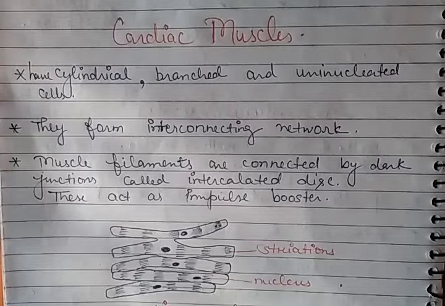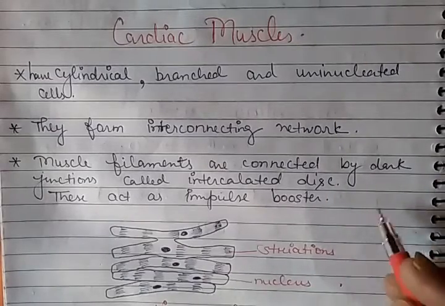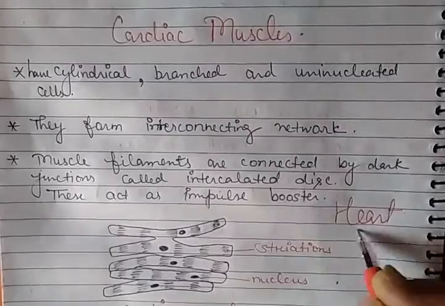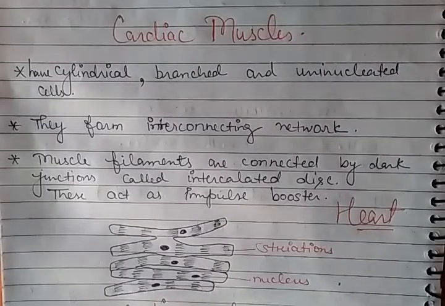So what are you getting from these points? It is saying that, as you know, cardiac muscle is the characteristic feature of the heart only. Cardiac muscle is found only in our heart, which keeps on working automatically, independently throughout life. So we cannot stop or initiate the movement of the heart. It is automatically initiated from the beginning of the life of our body, and it keeps on working.